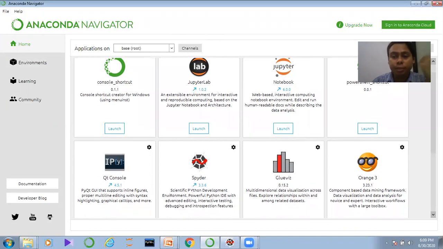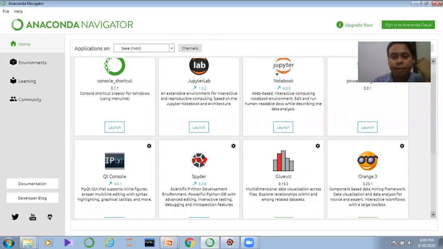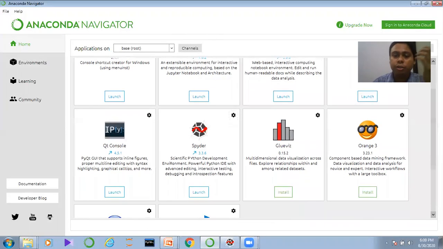Jupyter is good for machine learning based applications. If you want to develop any kind of deep learning or data science based application, Jupyter is also good. But Spyder is good for both things. If you want to develop software or work on data science or machine learning, both are quite possible in Spyder. Both tools can manage the thing, but anyway, Spyder is the better tool.